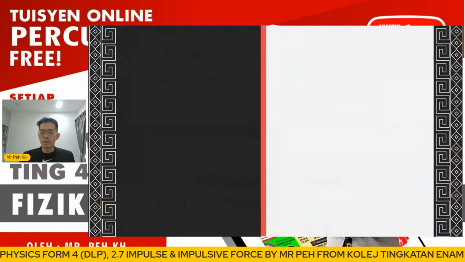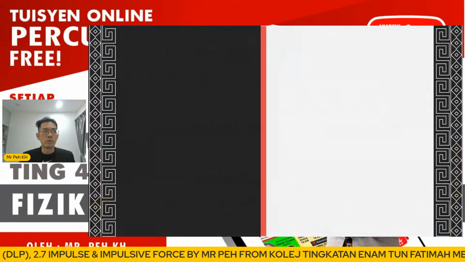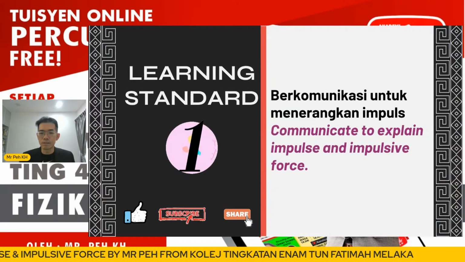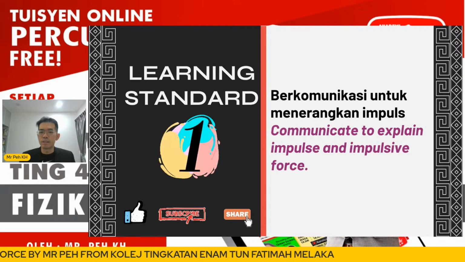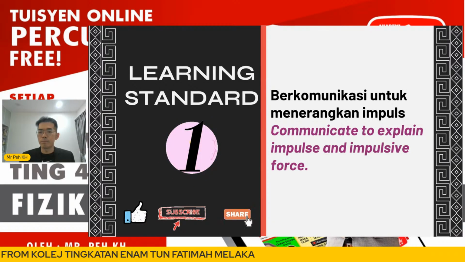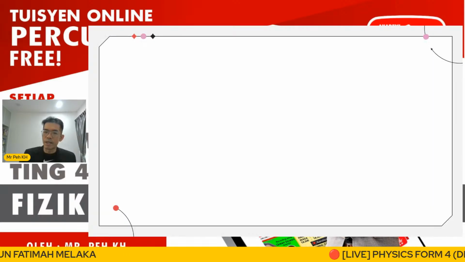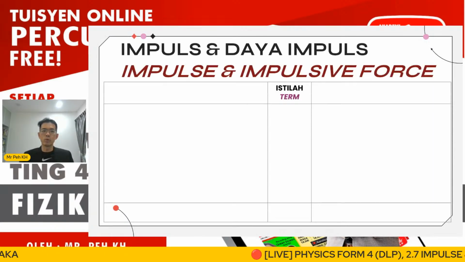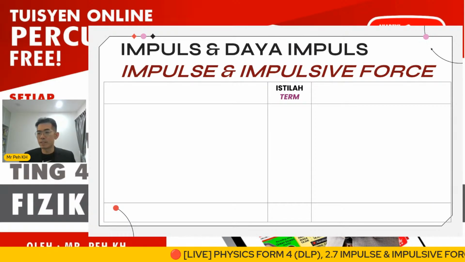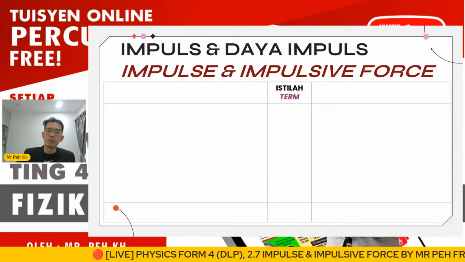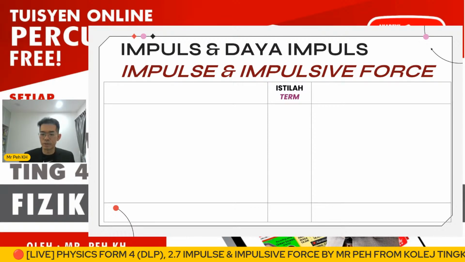Okay, so for today's lesson, you are going to understand 2 learning standards. So the first learning standard is to communicate, to explain impulse and impulsive force. So here, I already classified the 2 terms in the table so that you can see very clearly the differences between the impulse and impulsive force.